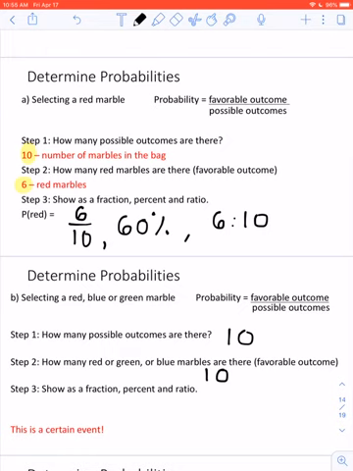So in this case, as a fraction, it's 10 out of 10. The percent, you get 10 out of 10 questions right, that's 100%. And as a ratio, it's 10 out of 10 chance. Notice the language here. This is a certain event. I'm definitely going to get a favorable outcome no matter what. I have a 100% chance of getting red, blue, or green because those are the only colors in there.